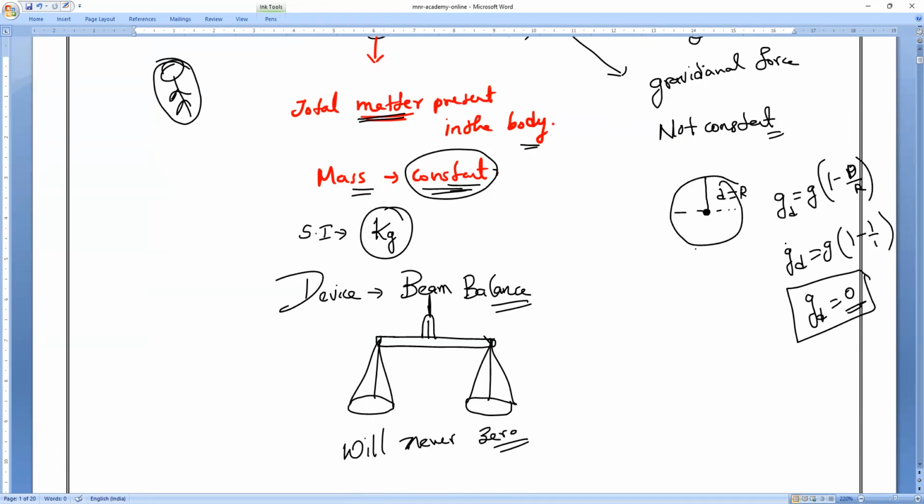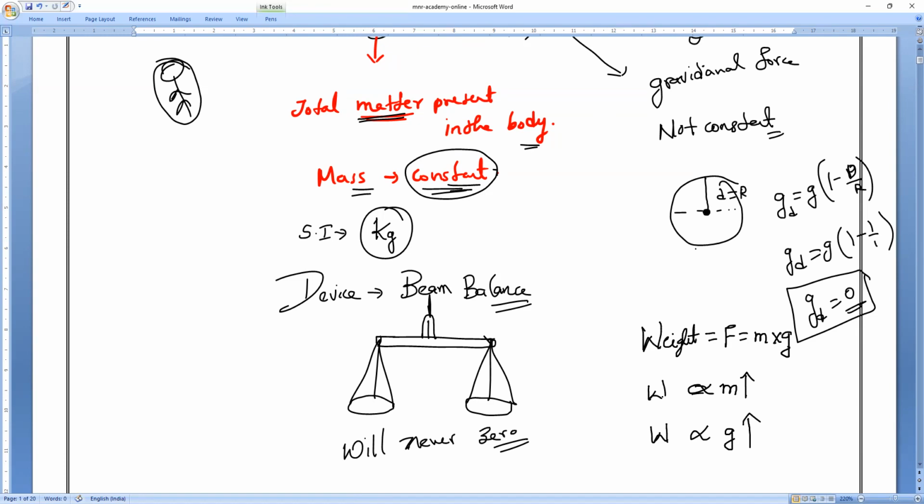Then the weight of the body, weight is actually a force. So the weight of the body is equal to the product of mass and acceleration due to gravity. If mass increases, weight increases, because weight is directly proportional to mass, and weight is directly proportional to acceleration due to gravity.